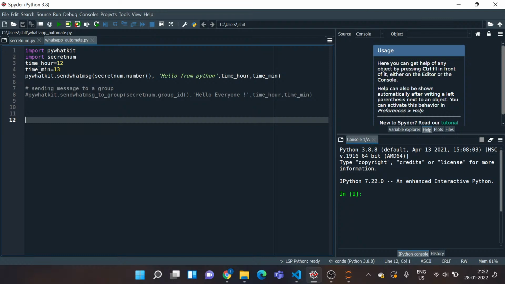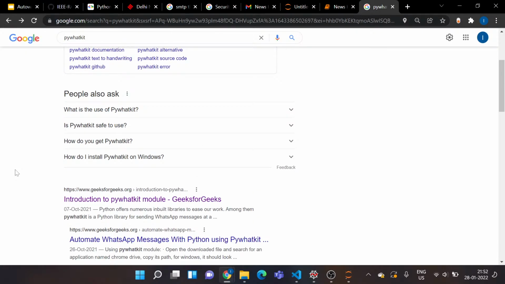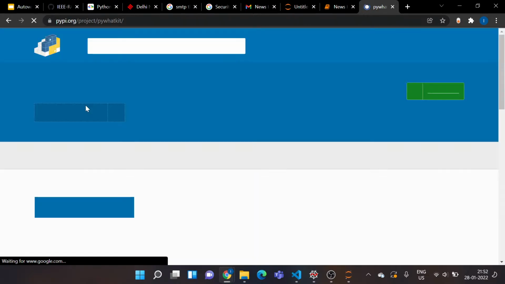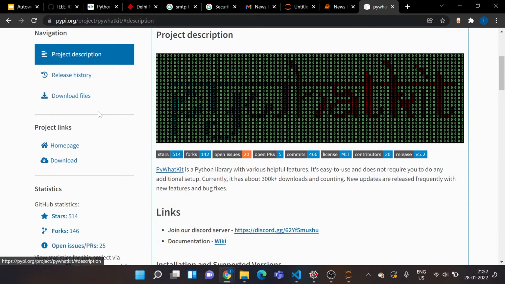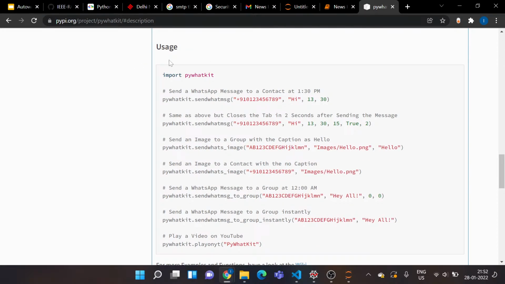Now this library, you have these functions. I'll just demonstrate what functions you have, or basically let's go and check the documentation. Okay, one second. I'll go to project description, scroll down. Yes, so the creator has actually provided how we use this library. The first being import it. Now this range of functions could be performed using this library.